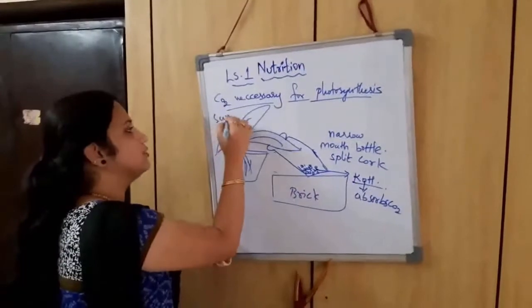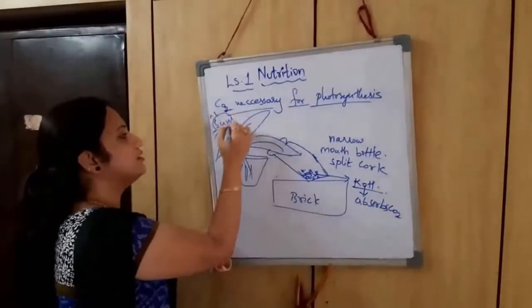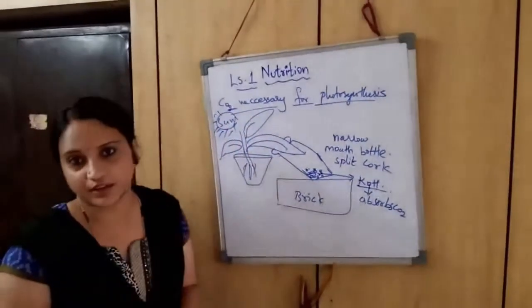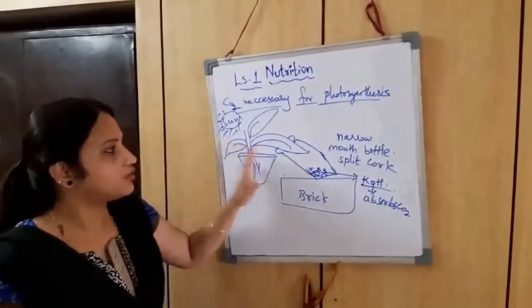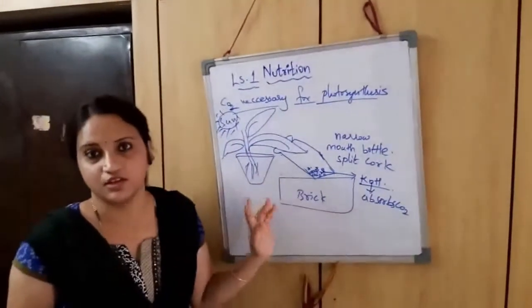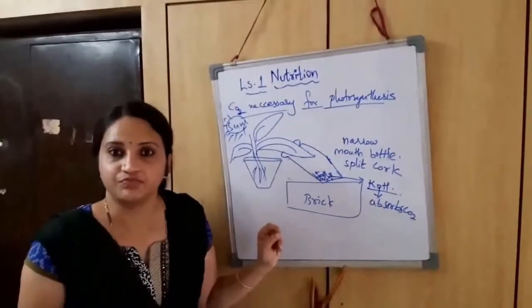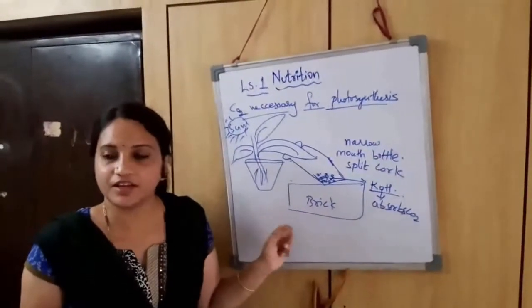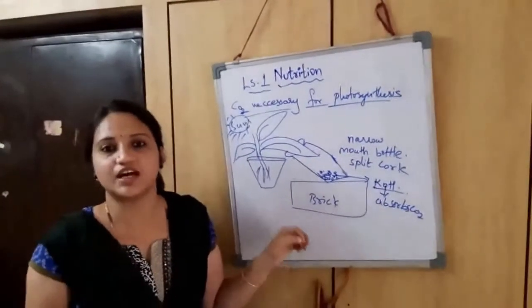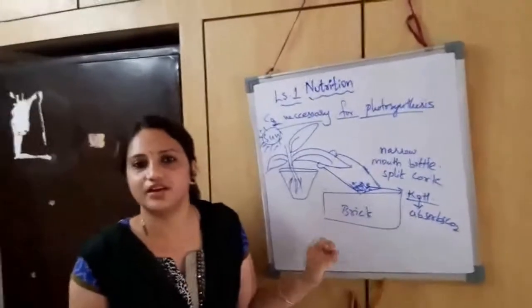You have to keep this experimental setup, one in sunlight and another setup in a dark room. Before performing any activity on photosynthesis, you have to de-starch the leaf. What do you mean by de-starching a leaf? De-starching is nothing but removal of starch from the leaf.